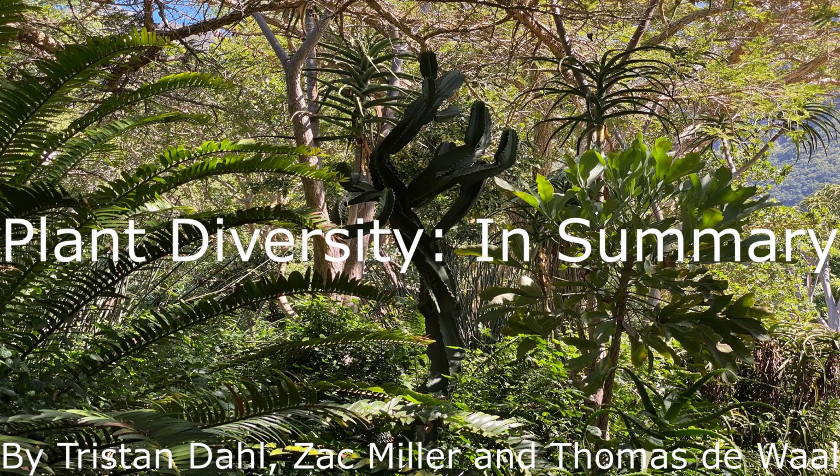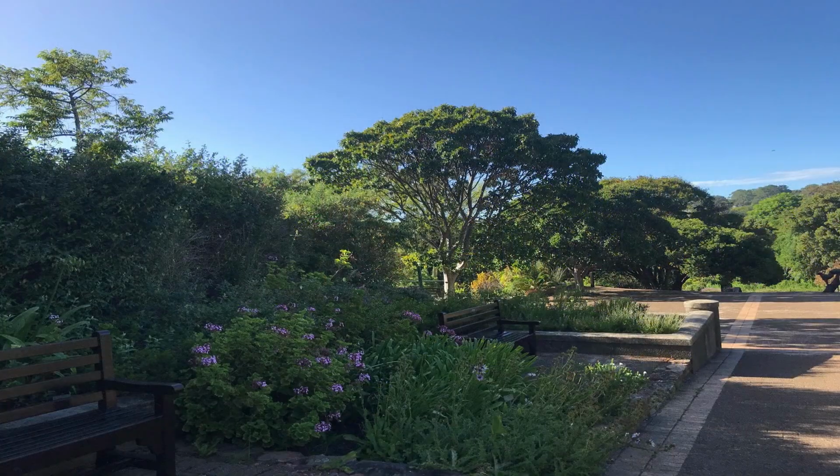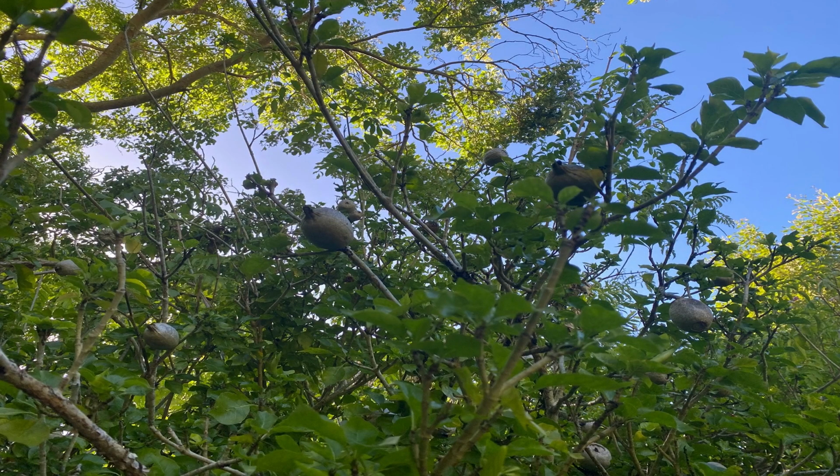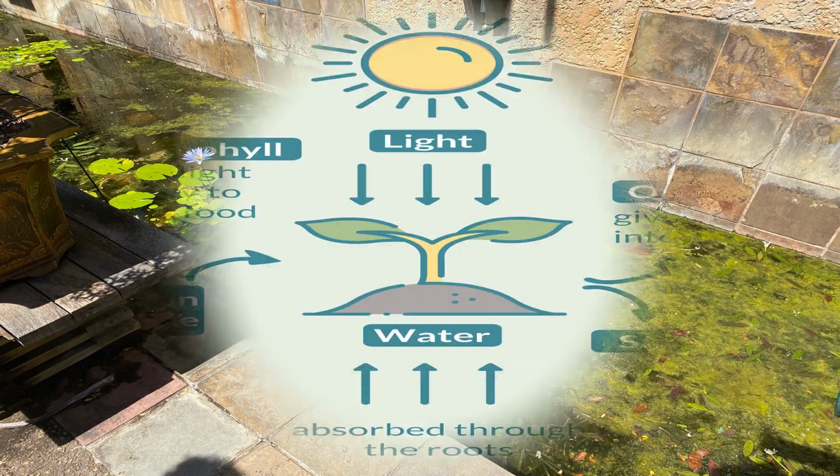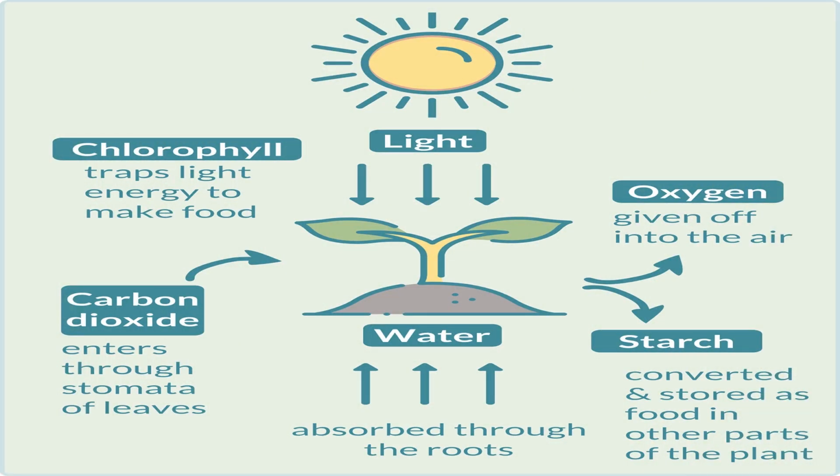Plants are an incredibly old and diverse kingdom of organisms. The diversity of plants that you see today is a result of several abiotic factors, some of which include sunlight, water, soil, climate, and terrain. Sunlight is essential to plants as it enables photosynthesis.